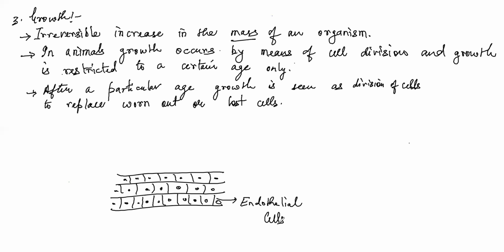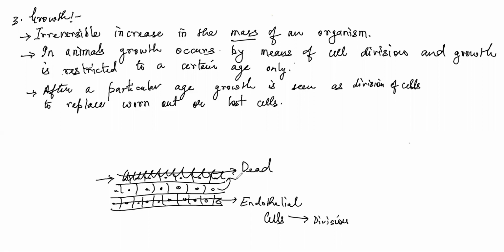Now let's suppose that the uppermost layer got worn out, or became dead. At that time, the lower cells get a message that the uppermost layer of cells became dead. So they undergo a process of division and produce a new layer, because of which the older layer is pushed to the top. Now it is clear how worn out cells are replaced by new cells.